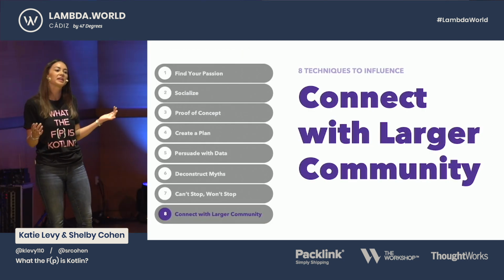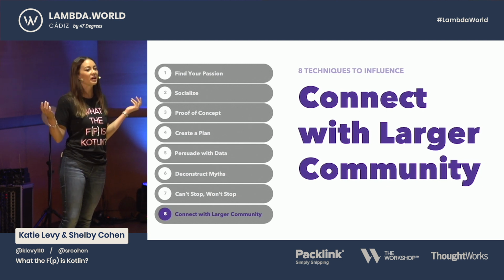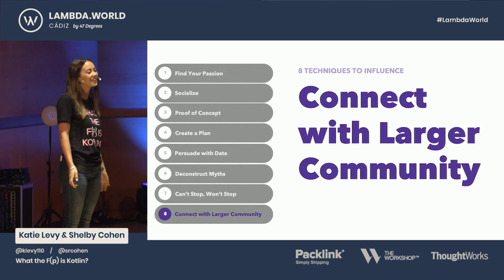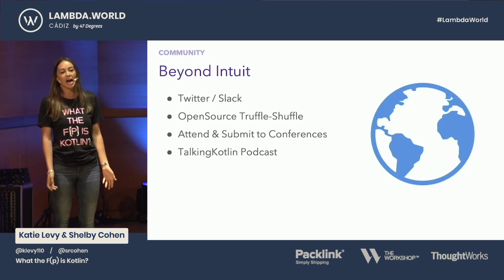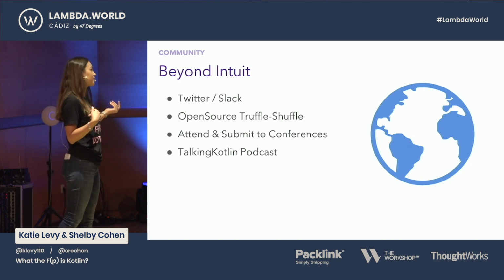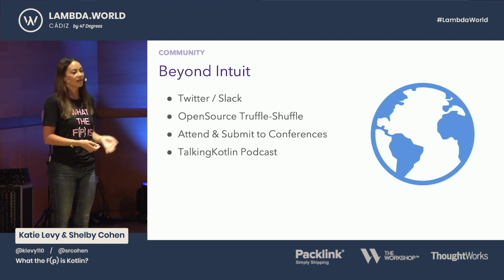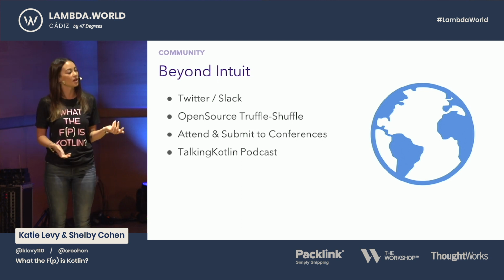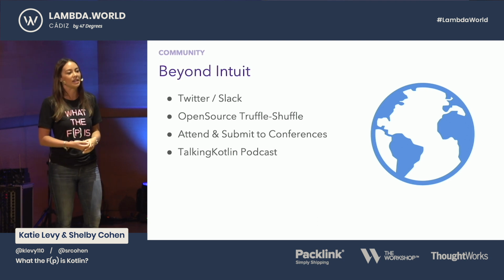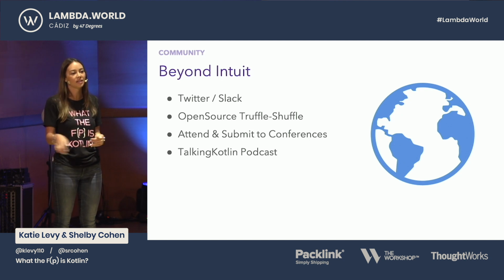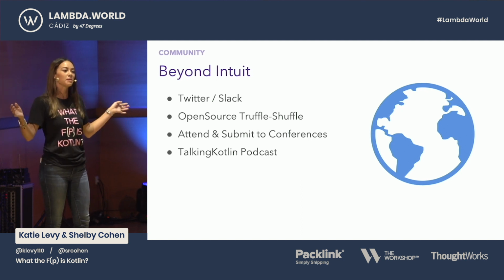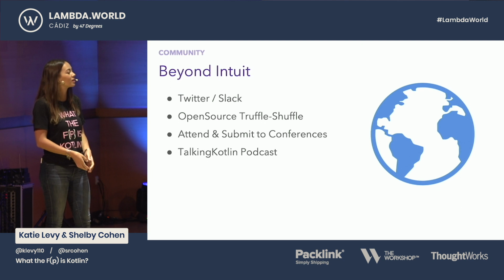So once we created the community inside of Intuit, we wanted to get even bigger and go global and meet everyone in the world that loves Kotlin and functional programming. So we found that Twitter and Slack is really helpful, a way to meet different people, see different ideas, and then also a way for us to share our resources and the projects we worked on. And one of those projects was an open source library I was able to write called Truffle Shuffle. It's an Android UI component written completely in Kotlin with functional programming. And it was a cool way to share with people and get people in the community excited about the code.